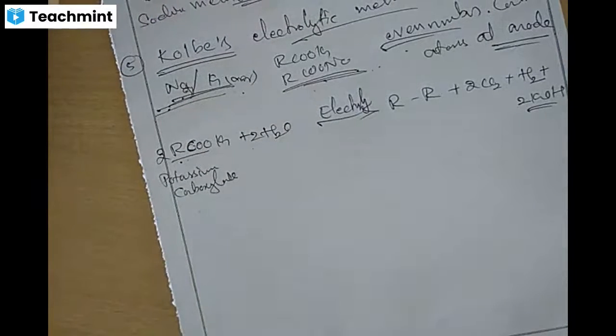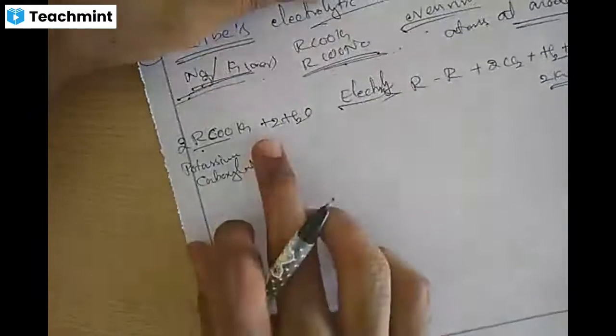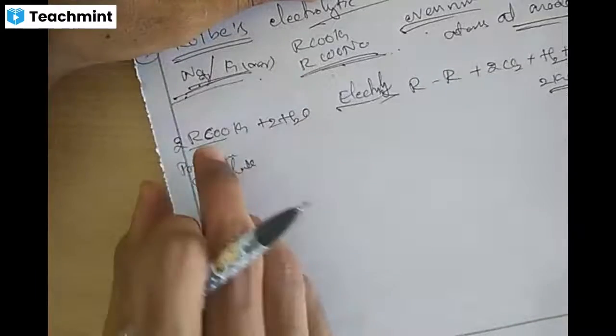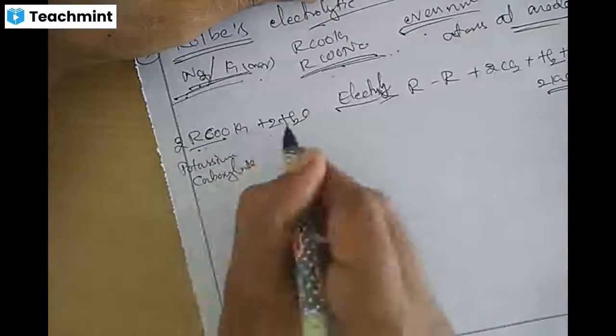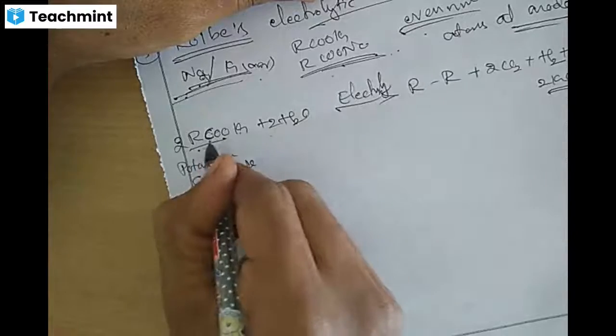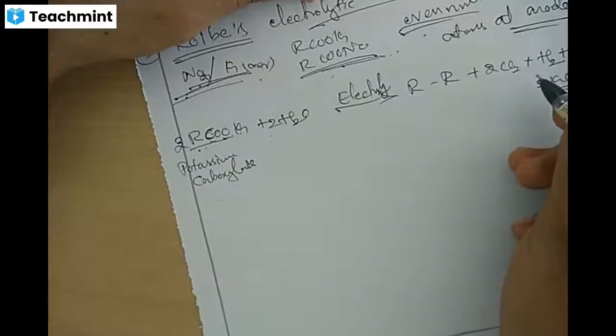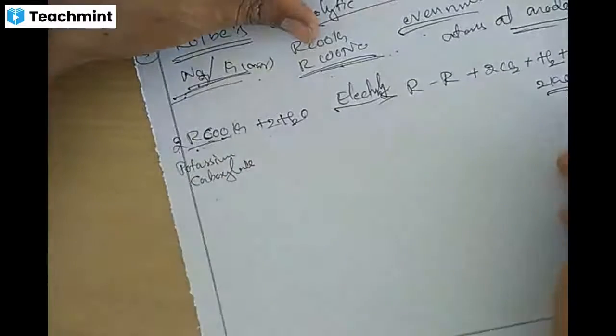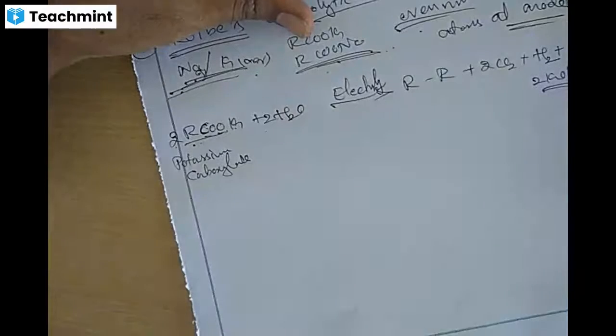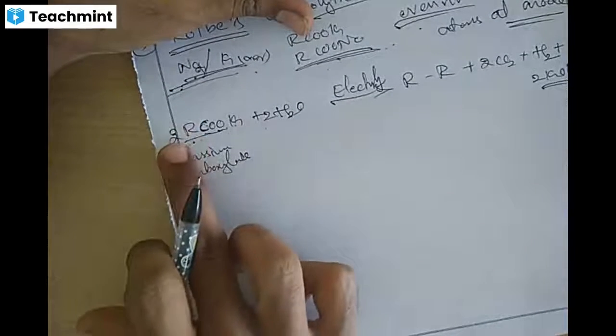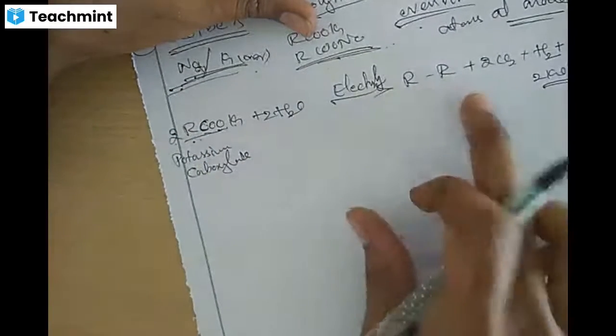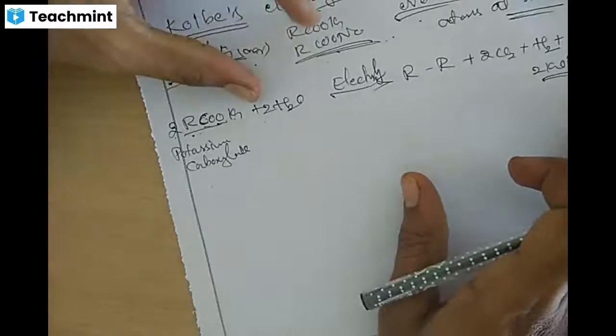This is Kolbe's electrolytic method. So in RCOOK, CO2 and H2 gas will be liberated, with the formation of R and R, two R groups together forming the alkane, with the formation of K and OH.